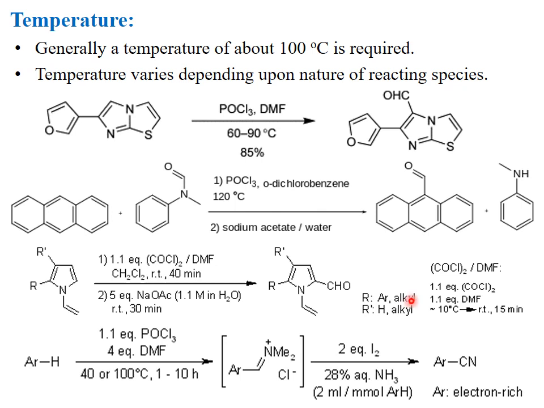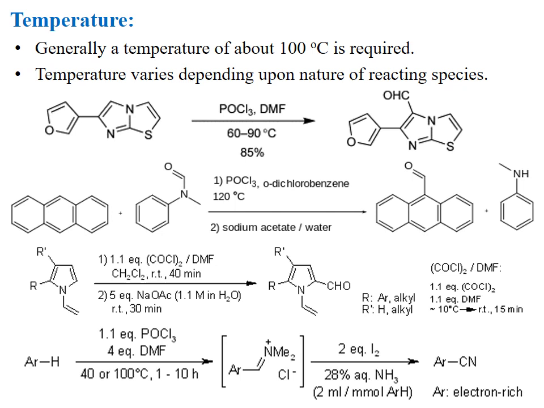Here we will discuss the effect of temperature on the rate of the Vilsmeier-Haack formylation reaction. Generally, a temperature of about 100 degrees centigrade is required, and the reaction completes at 100 degrees centigrade. The temperature varies depending upon the nature of the reacting species. As the reacting species is changed, its reactivity changes, so the conditions will also change.